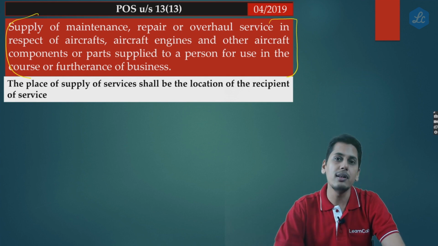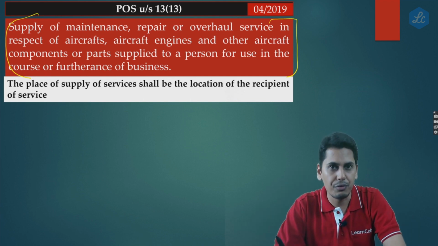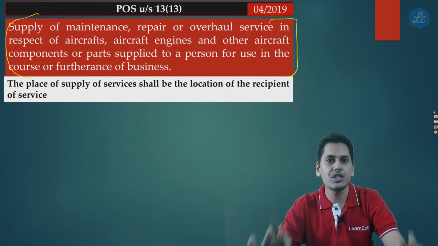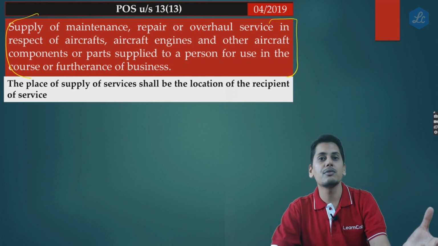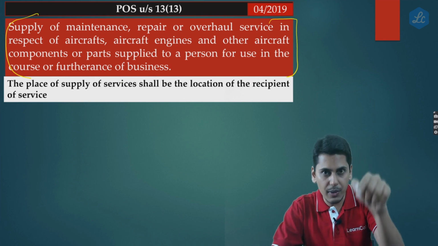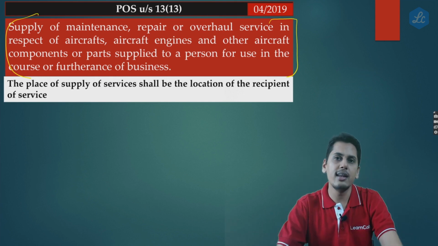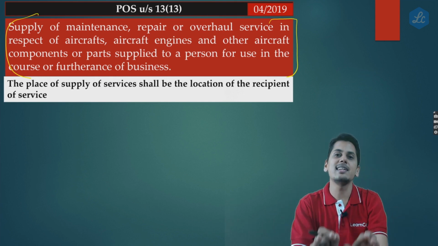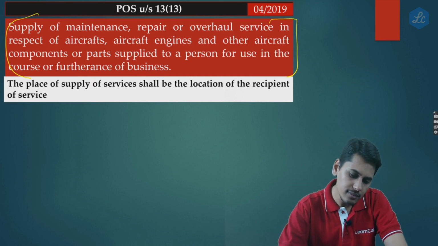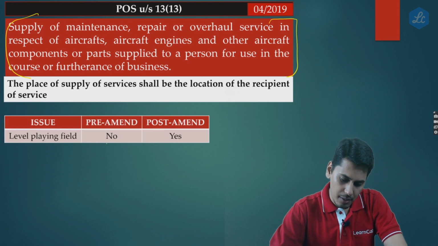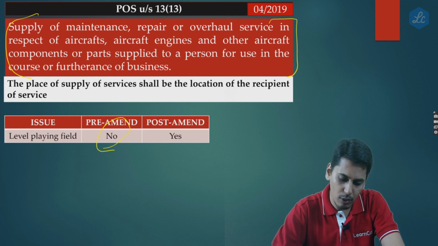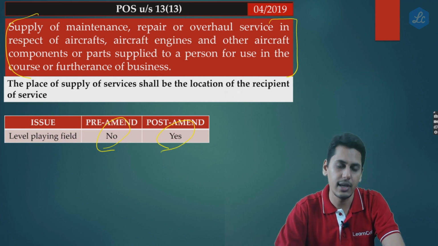So now friends, in our example, whether this airline is getting serviced within Delhi itself, the Delhi supplier would charge GST under forward charge mechanism. Whether it is going to Australia and getting the MRO services done, now the place of supply happens to be back in Delhi. The location of supplier is outside India, location of recipient inside India, place of supply inside India, so it qualifies to be an import of service, GST payable under reverse charge mechanism, and a level playing field is established. Prior to the amendment, there was non-taxation, neither in Australia nor in India. Post amendment, yes, a level playing field is established.